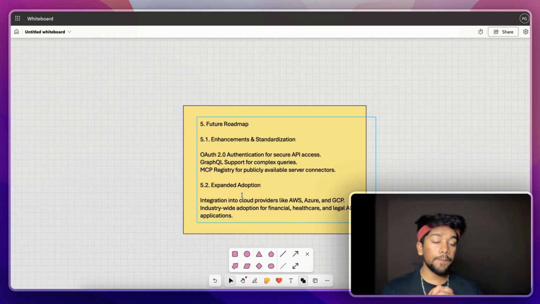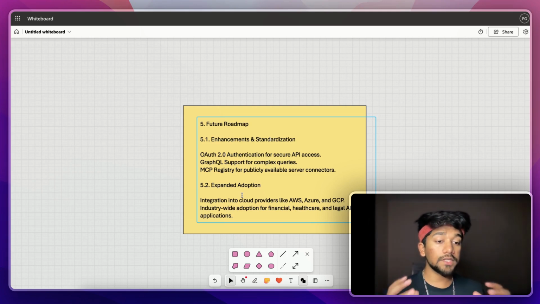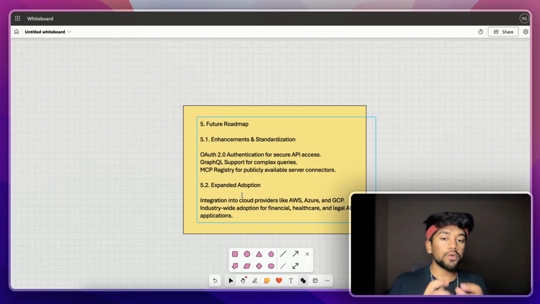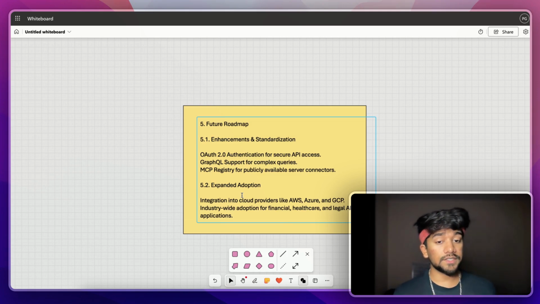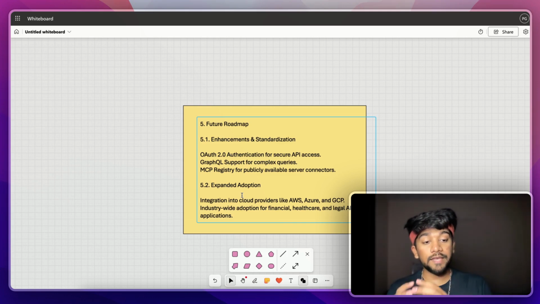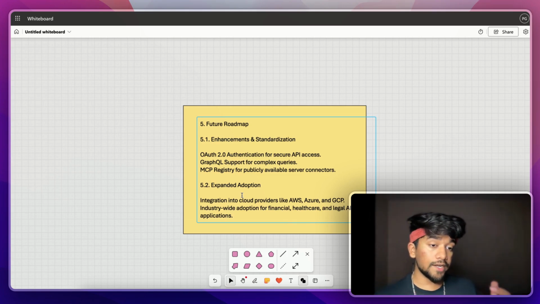Now, MCP servers will be most effective when they are used everywhere. So as different platforms are building their APIs for public use, they also need to make sure they are building these MCP servers and maintaining them. Industry-wide adoption of MCP servers is quite important, like in financial services, healthcare, or legal AI applications. All these services which are already handling APIs should also make sure that these MCP servers are maintained, so that the entire load does not come on the API. Rather, we can use MCP servers so that we can fetch correct data, and we are also able to make sure that these AI agents are secure.